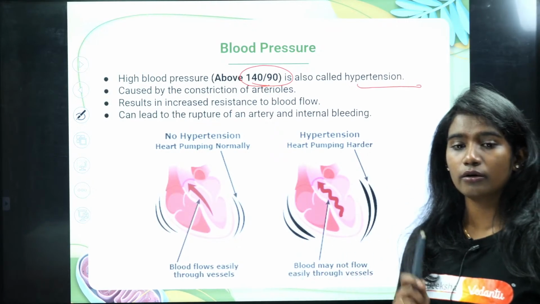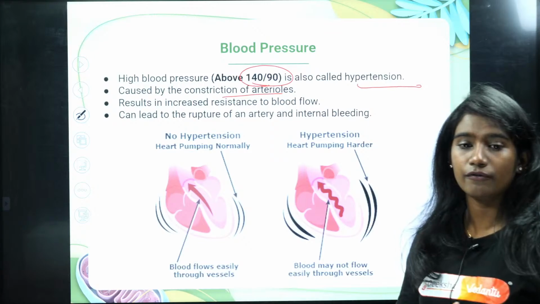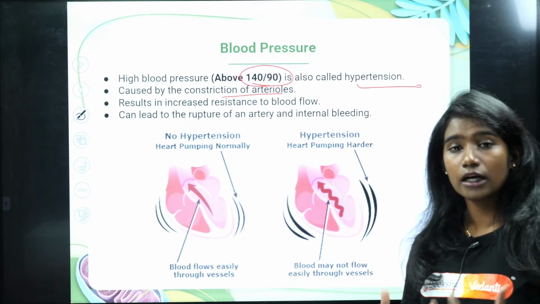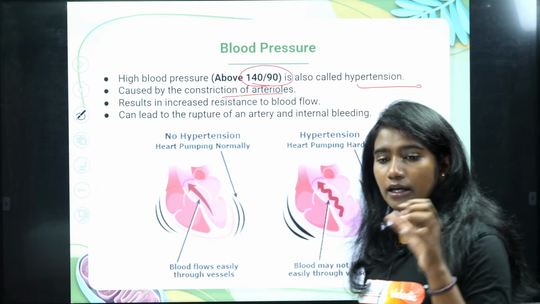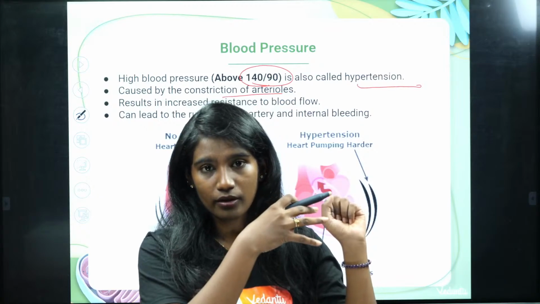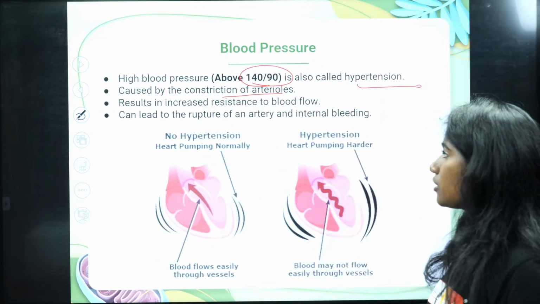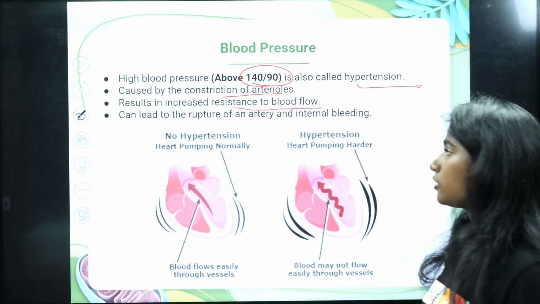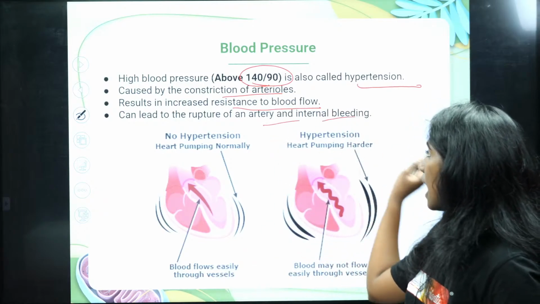And this is not good for our health because it causes the constriction of arterioles. When the arteriole constricts, what happens? It will prevent the blood flow, right? See, if the artery constricts like this, then how will the blood flow? Right? Therefore, hypertension is not good. It results in increased resistance of blood flow, and that can lead to the rupture of your artery and internal bleeding.